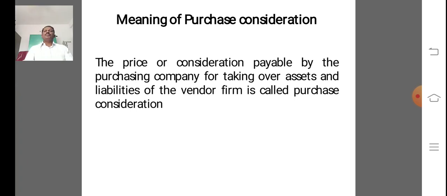So we discuss one small example of problems, by taking some example of how to calculate the amount of PC.